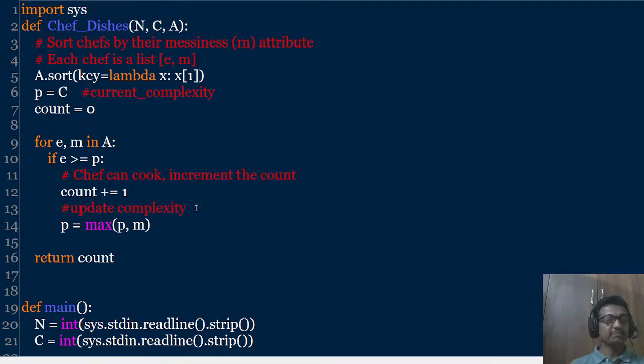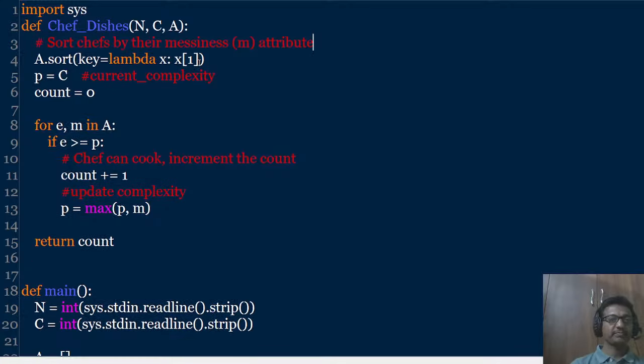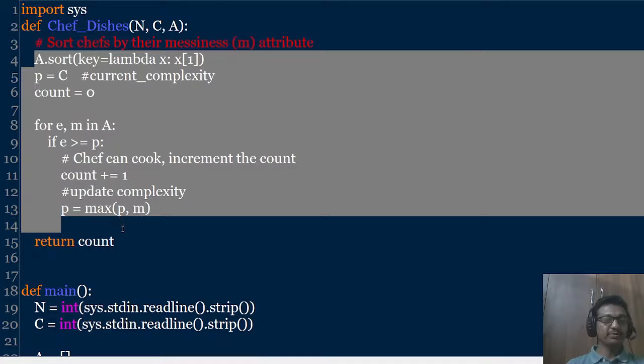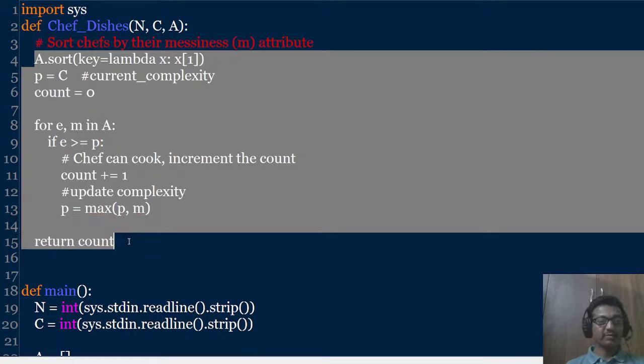This is our code. In Notepad I typed the code and am just copy pasting it here. You can see that only this piece of code you need to write in the online platform of Infosys.